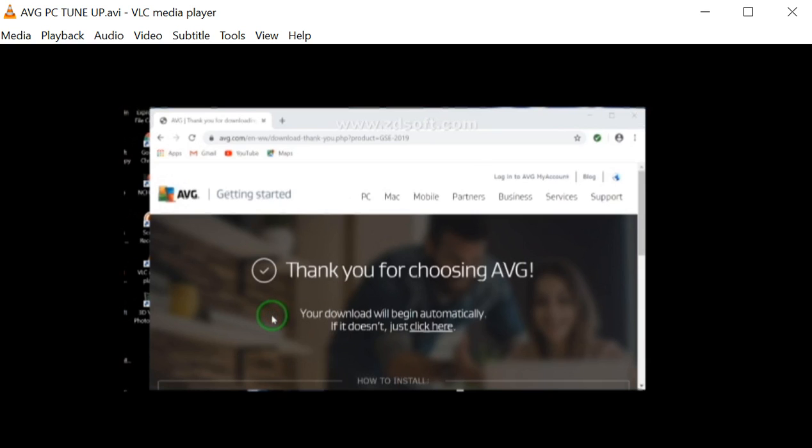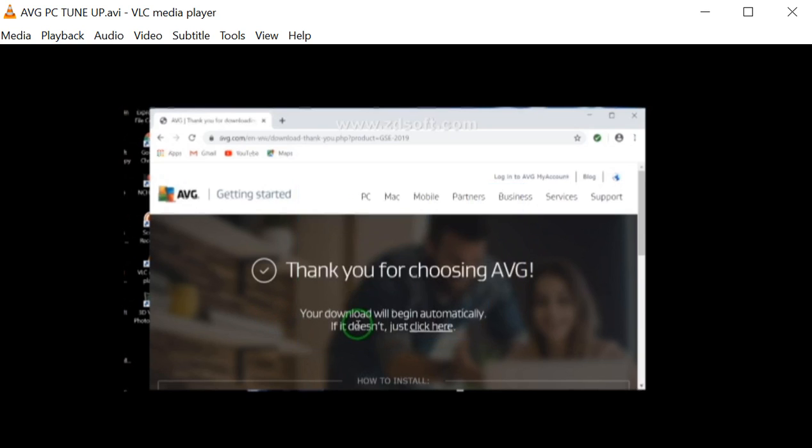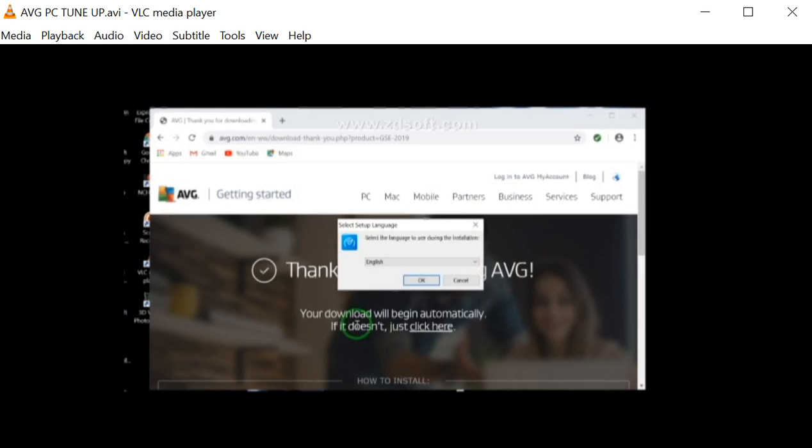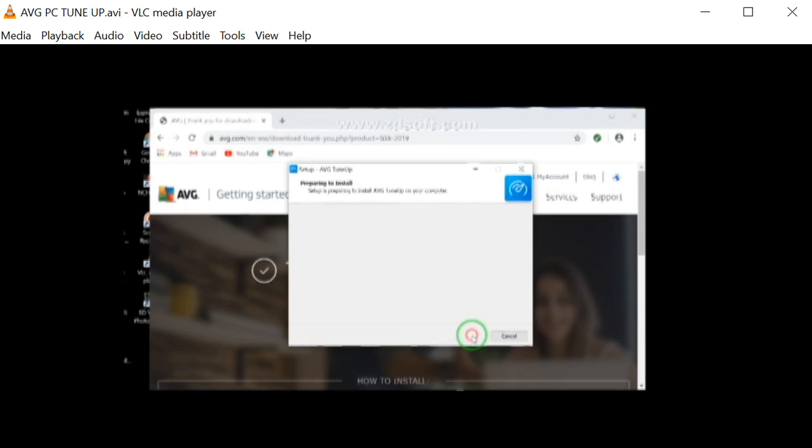There, open up, and then you can begin to install. It's asking for permission. Yes. English. Okay. Next, basically install. And there it is, installing the AVG PC Tune up onto your system.